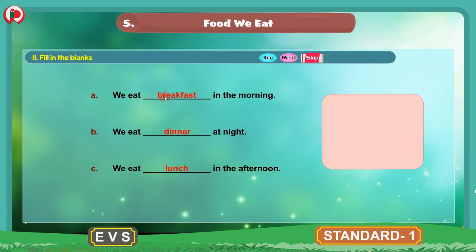A. We eat breakfast in the morning. B. We eat dinner at night. C. We eat lunch in the afternoon. So this is about the fill in the blanks second bit. Now we will move to the next bit.